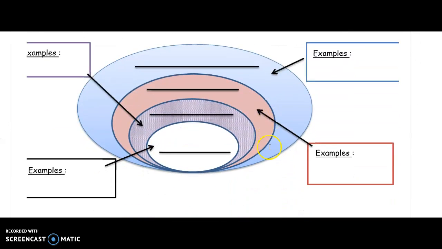So here's a nice little organizer that we can look at. It says, using the definitions of these number sets, let's fill in the graphic organizer. The smallest number set we have is our natural numbers. Again, that's what we talked about when we first started learning numbers. We learned 1, 2, 3, 4, and 5, and so on. The next one, we included the natural numbers, but we only added one number, and that one number was 0. And that's the whole number family.